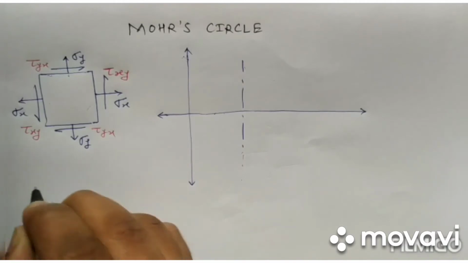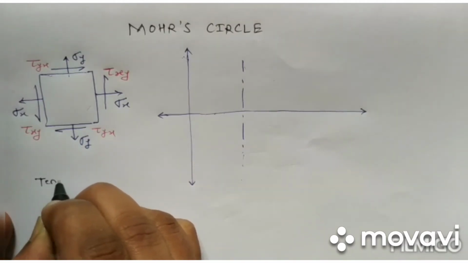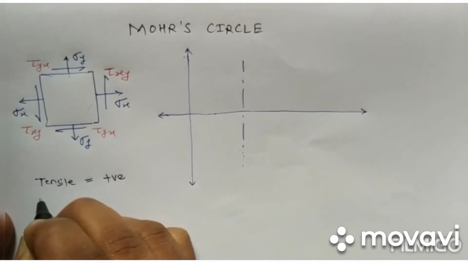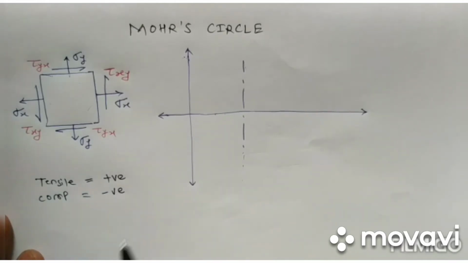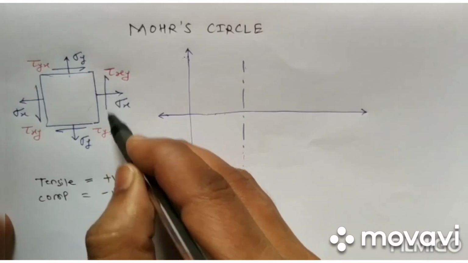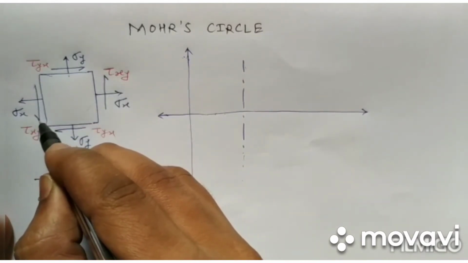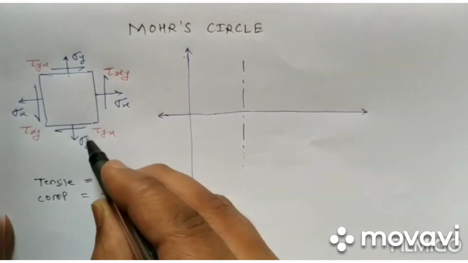For normal stresses which are tensile, we will consider positive, and for compressive we will consider negative. Similarly, this is tau xy and this is its complementary pair, and they are going to rotate the body in anti-clockwise direction.